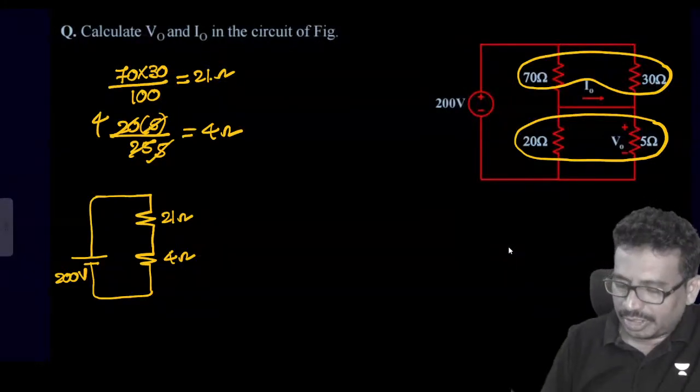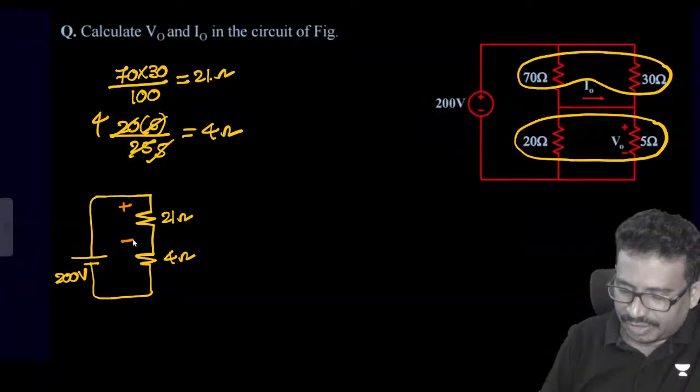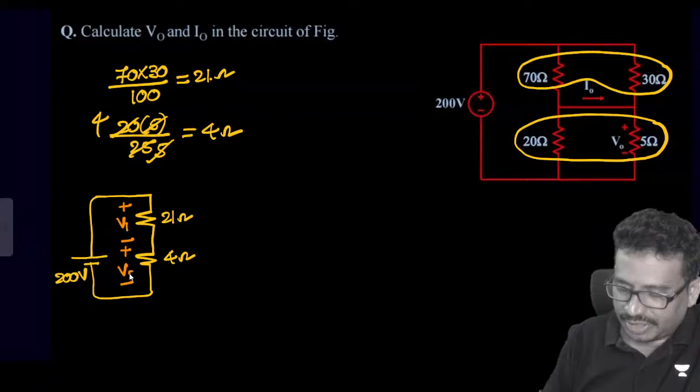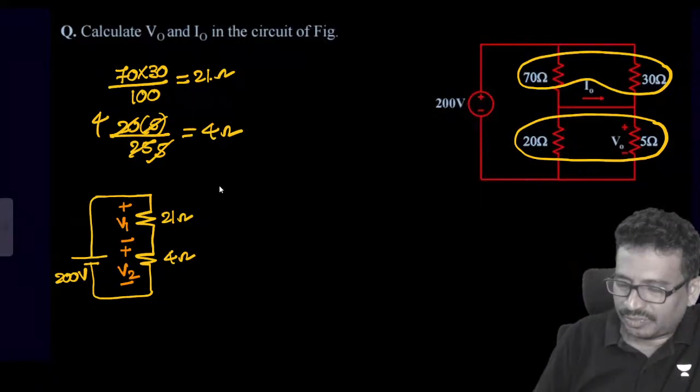Now we will get this voltage. If I call this voltage V1 and this voltage V2, we can get V1 by using VDR.